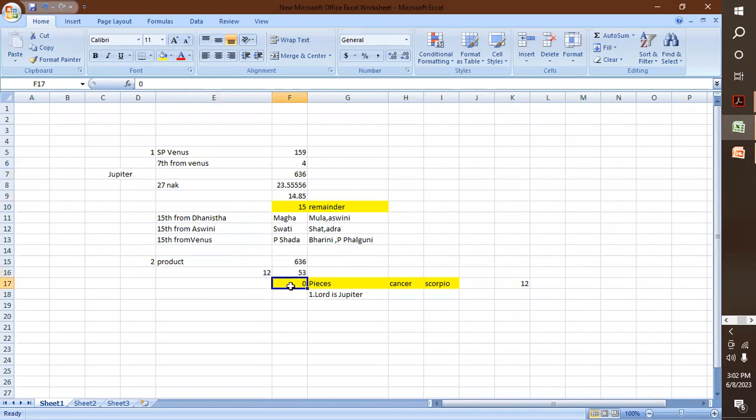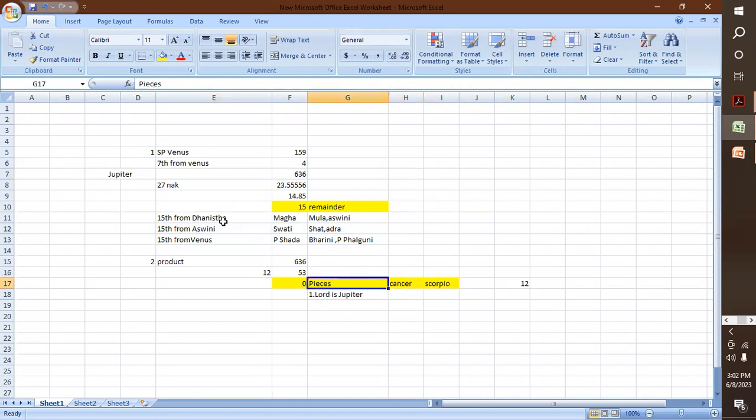The remainder is 0. When it is 0, you have to take 12 as the remainder. 12 is the Pisces sign, counting from Aries. So that means Jupiter will be in Pisces when the marriage can take place. The trinal signs of Pisces are Cancer and Scorpio.